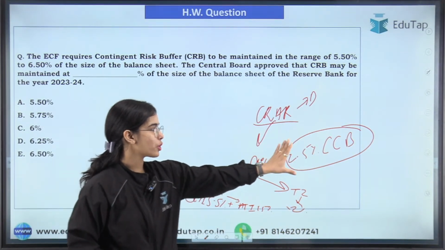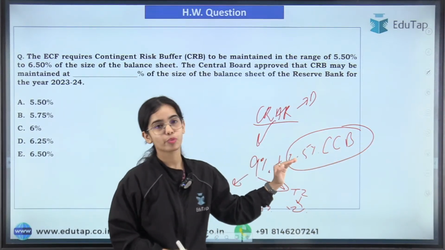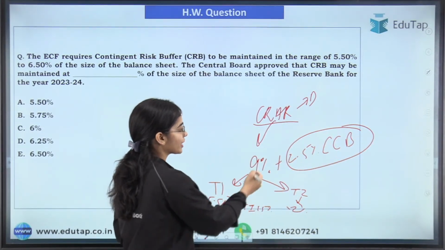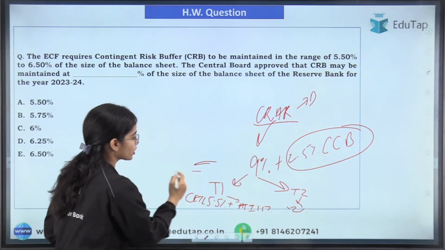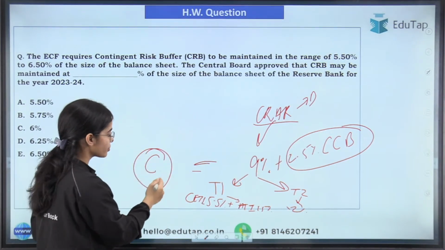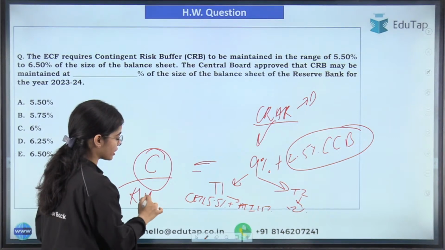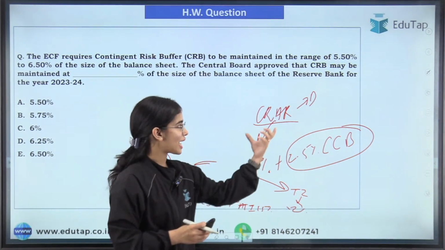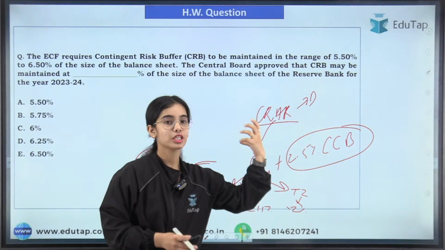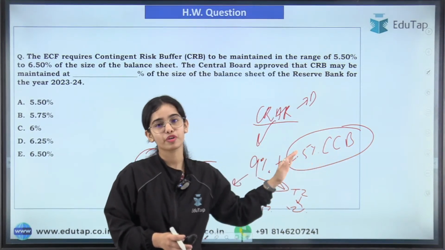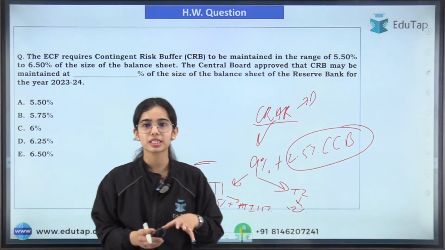Other than this 9%, you are maintaining the capital conservation buffer of 2.5%. So this is your capital adequacy ratio. We can say this is the total capital that a bank is maintaining against its risk weighted assets. So 9% is your actual CRAR, but banks have to maintain the capital conservation buffer of 2.5%. I hope this is clear.